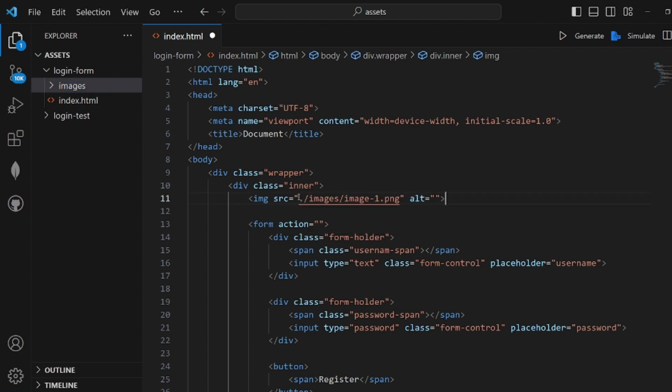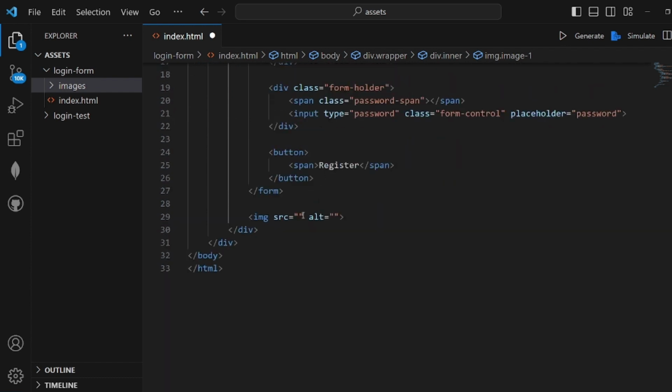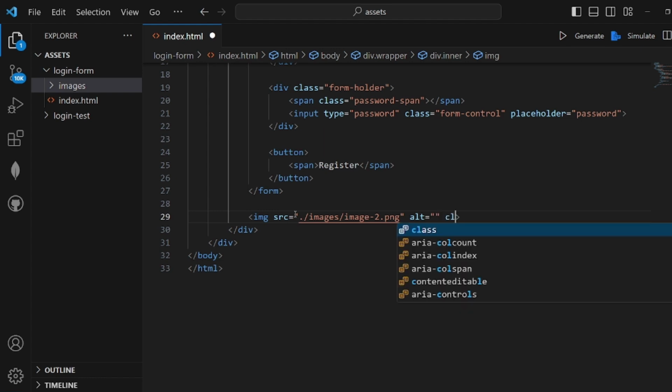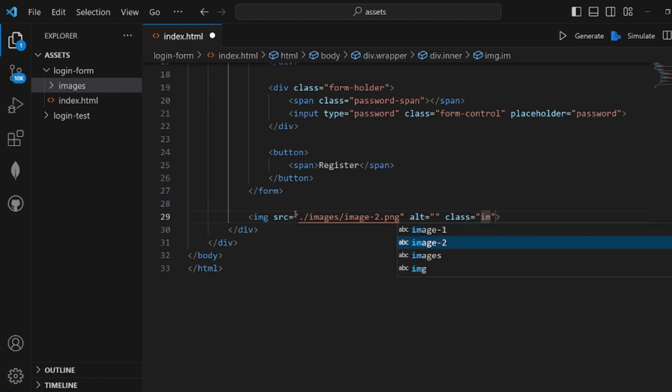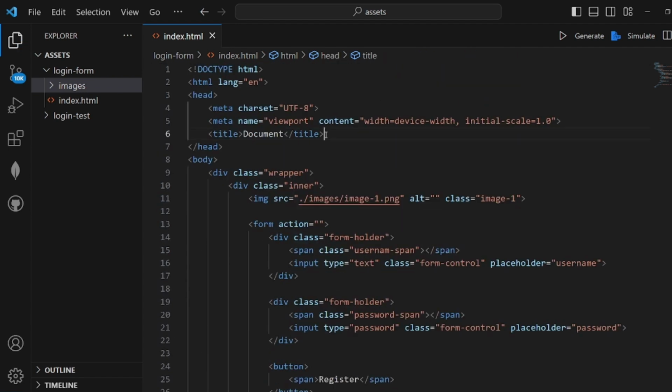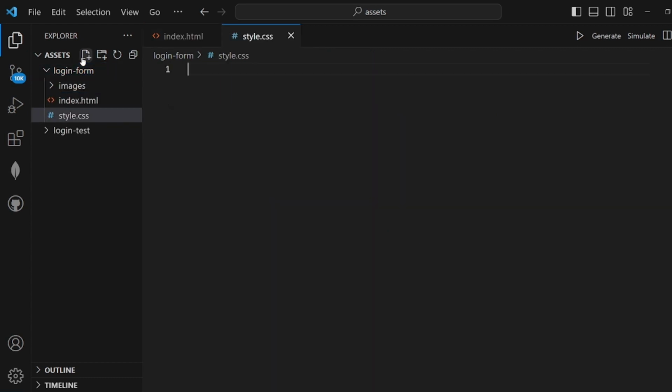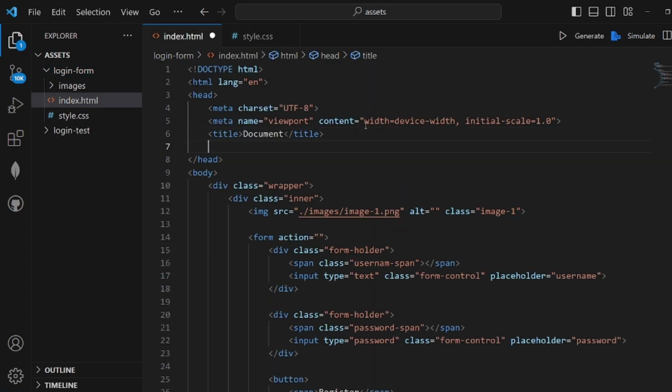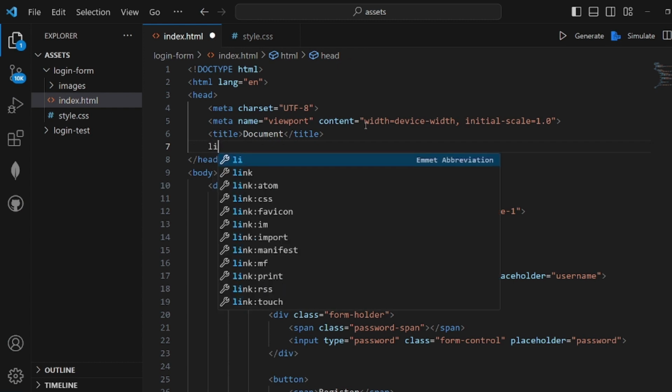Add the source of the image to your image sources and add a class for each one. Okay, and the image 2 should be here. Also a class called image 2. Perfect. And here we need to create our style.css file, and the last thing to do in our HTML is to add a link inside our head that contains the href to our style sheet, which is style.css.